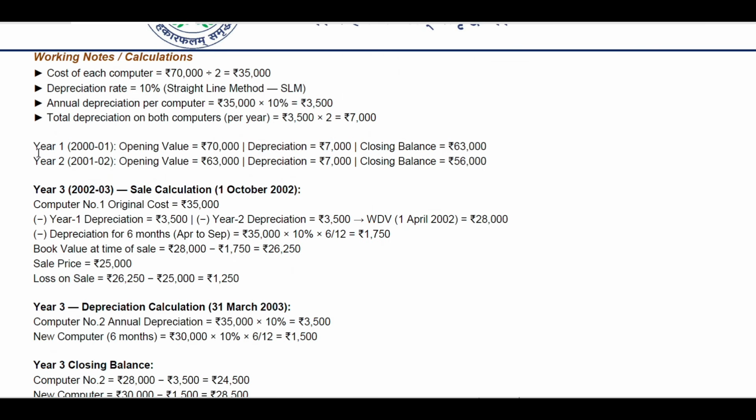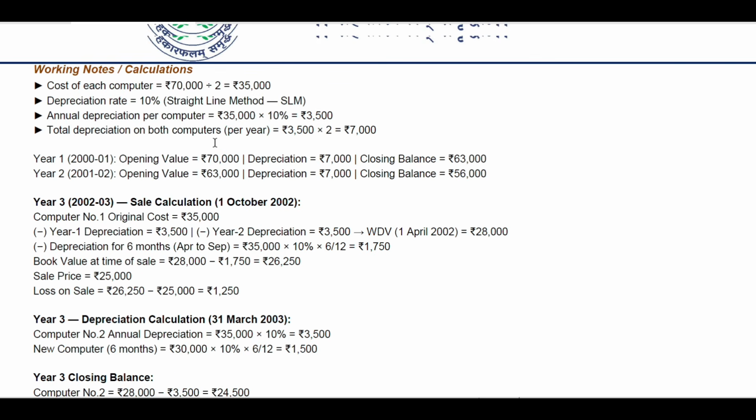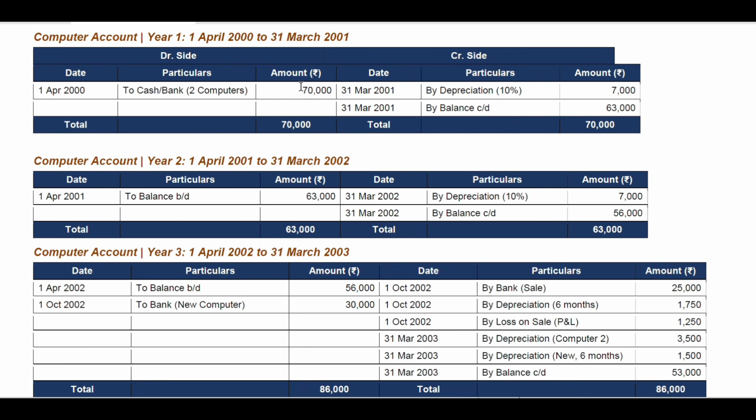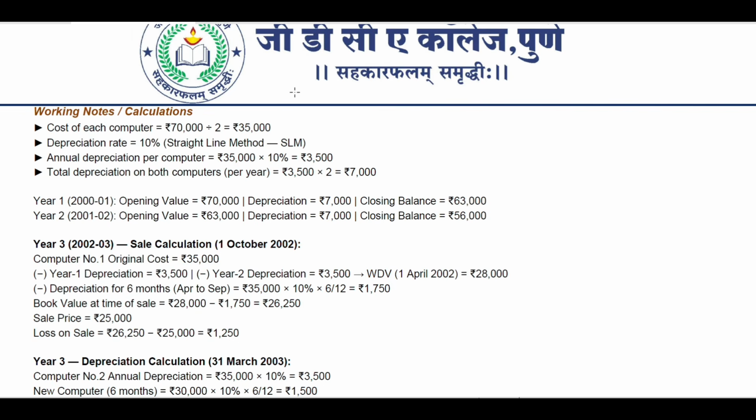Then first year, 2000 to 2001, the opening value is 70,000. As you can see here, 70,000 was the opening value for the particular financial year. Depreciation value is 7,000 rupees, so the closing balance comes to 63,000. We got to reduce 7,000 from 70,000. Again for the second year, SLM straight line method, 2001 to 2002, the opening value will be the closing balance of the first year, that is 63,000.